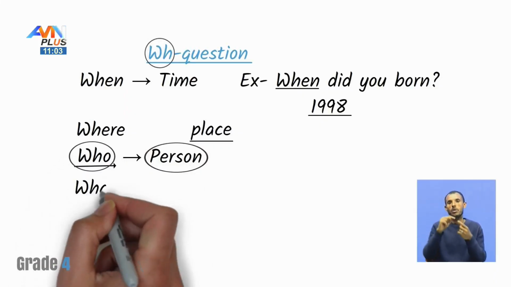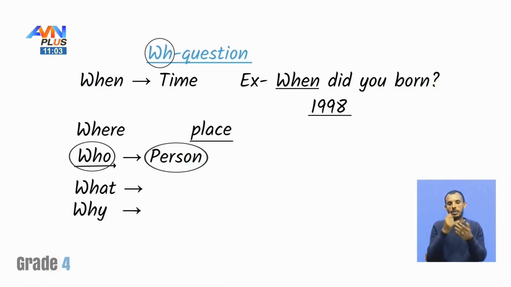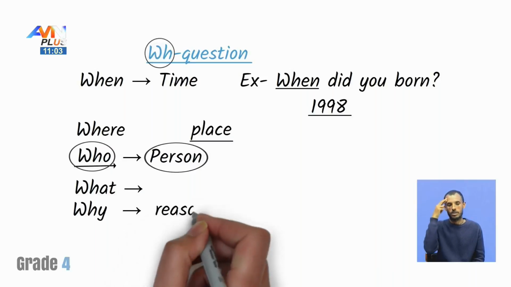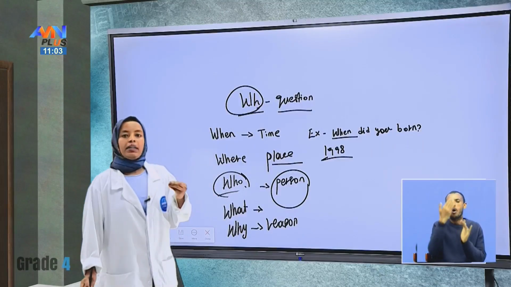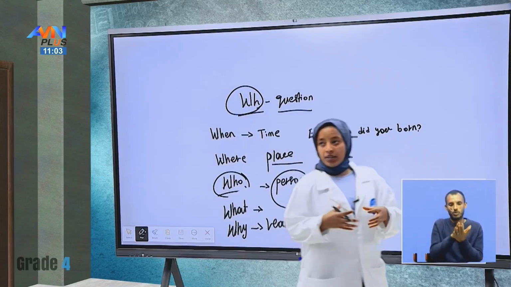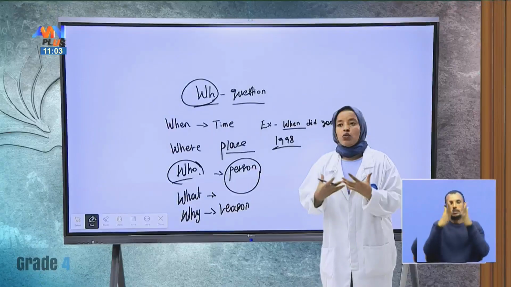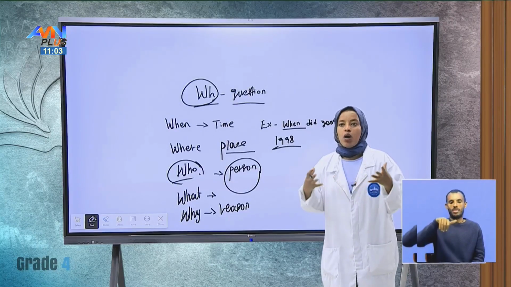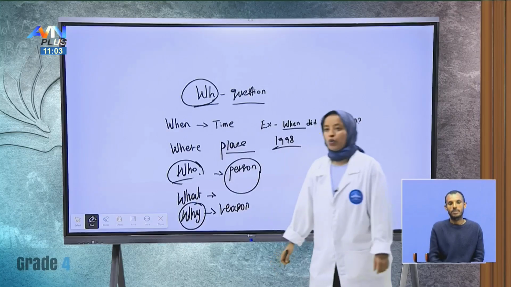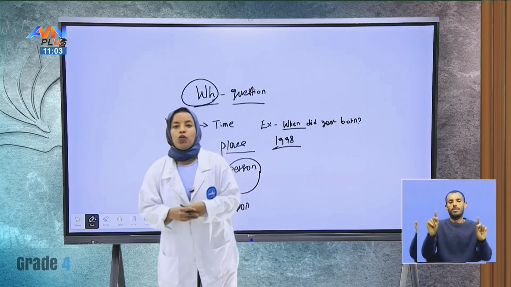And the next one is why. Why easily talks about the reason behind. For example, why you are late. You are coming to school and you are late because of a traffic jam and many reasons. Then the teacher asks you why you are late. That is a reason. And we can have different types of WH questions.